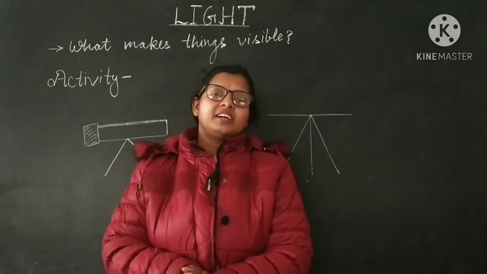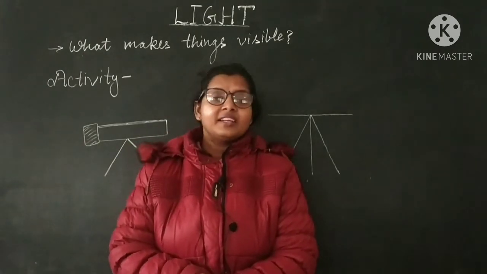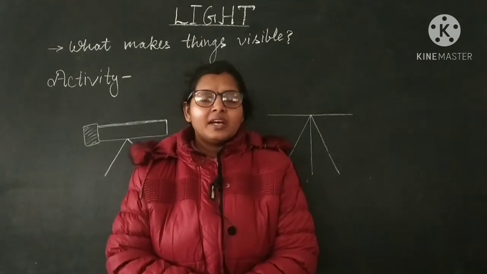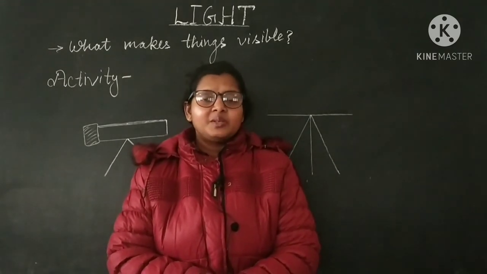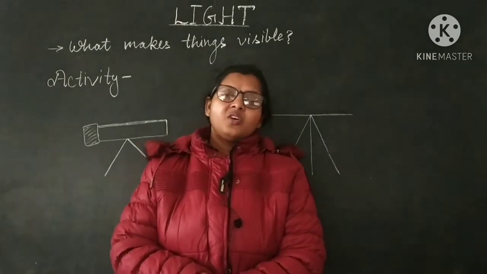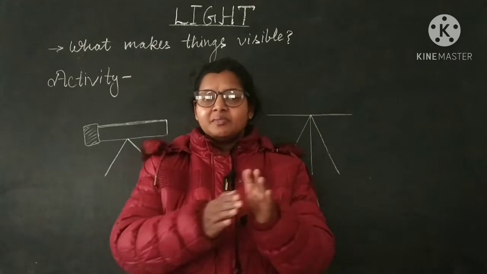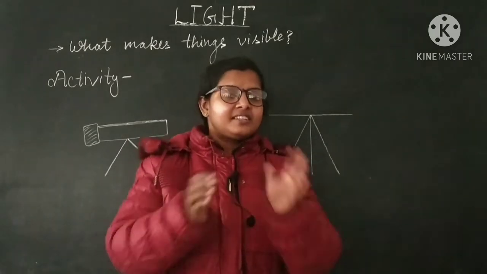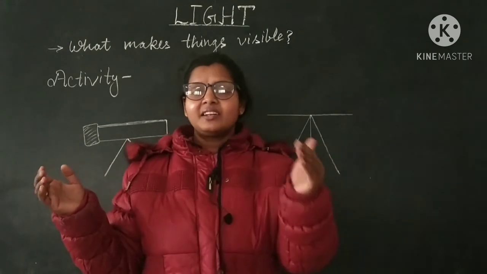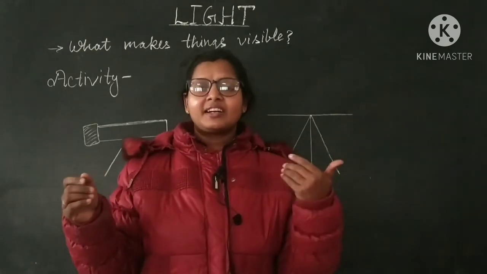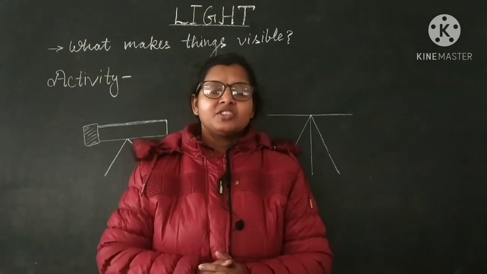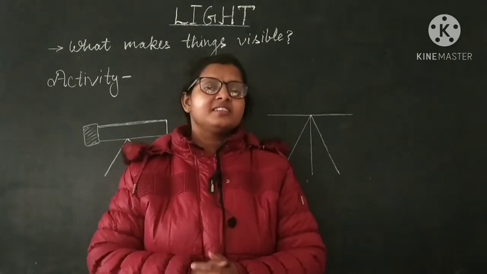Suppose you are in a dark room and no light rays are present there. All the materials will be in that room, but light rays are not striking, not reflected and do not reach your eyes. Because of that, you will not be able to see those things.